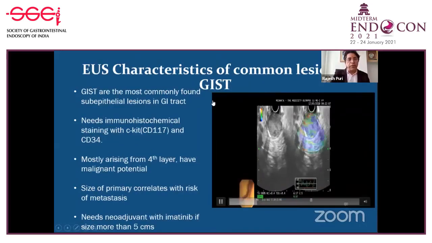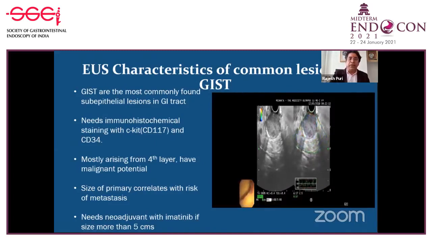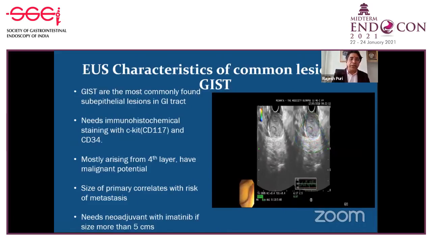When we talk about GIST, which is very important, I think this always requires consideration. GISTs are the most commonly found subepithelial lesion of the GI tract which requires treatment. On immunohistochemistry, they are CD34, CD117 and DOG1 positive. They mostly arise from the fourth layer. Size of the primary correlates with the risk of metastasis. If they are more than 5 centimeter, the risk of metastasis is very high. By using elastography as well as contrast US, you can also predict the nature of the GIST, and these patients require definitive treatment.